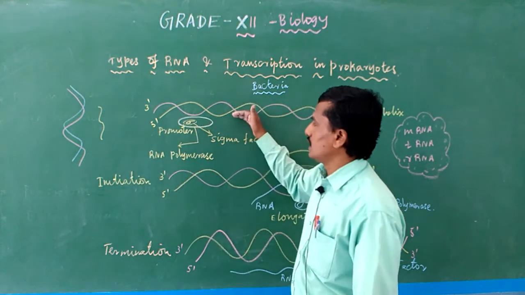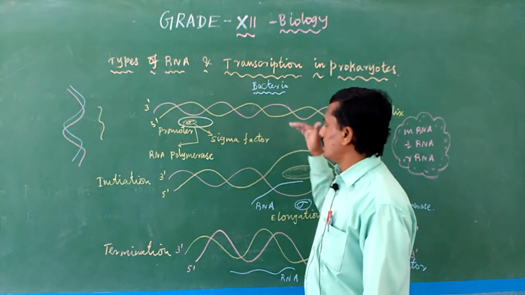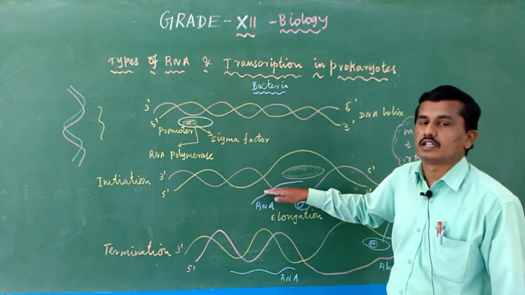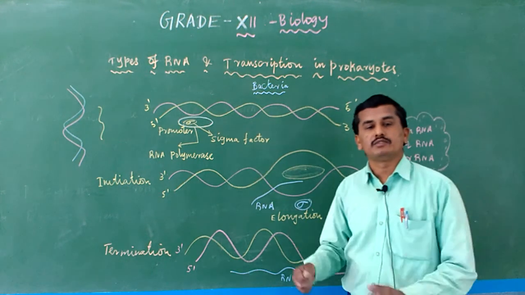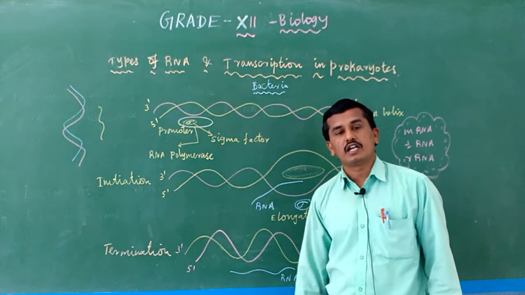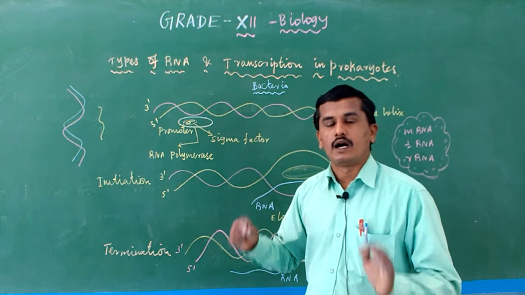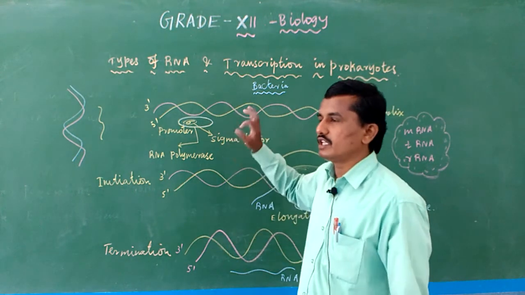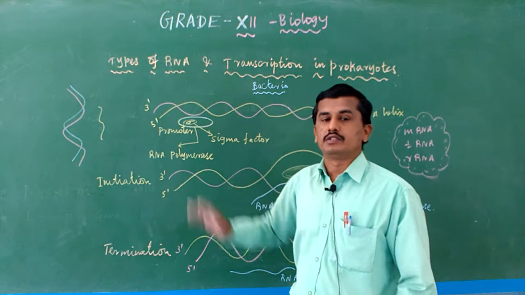The enzyme is important for the formation of RNA in transcription. Now RNA is going to form depending on the DNA. The enzyme is RNA polymerase.